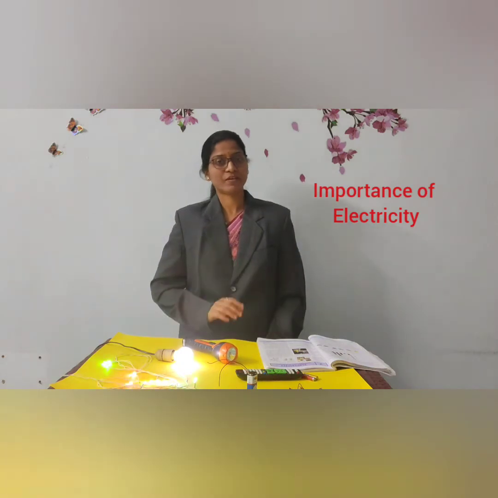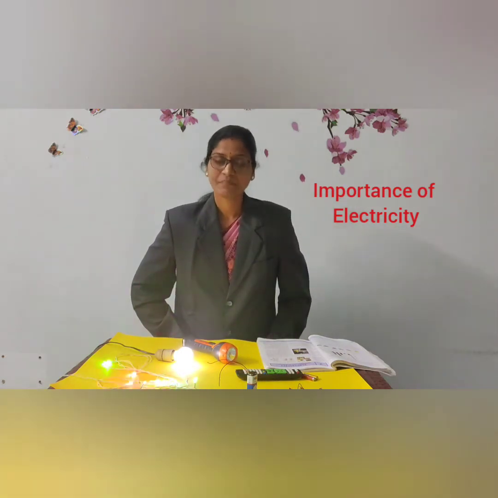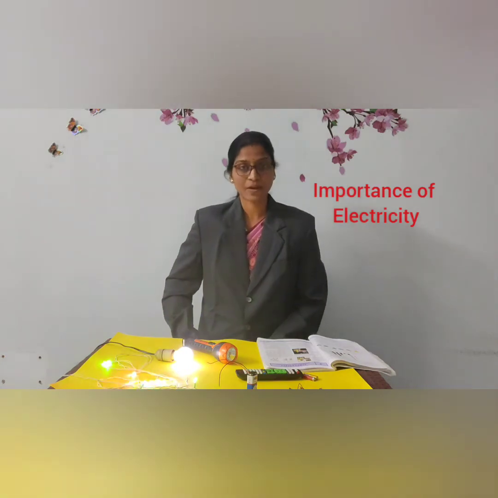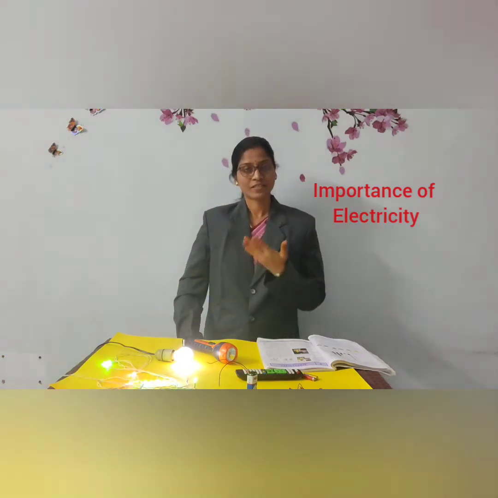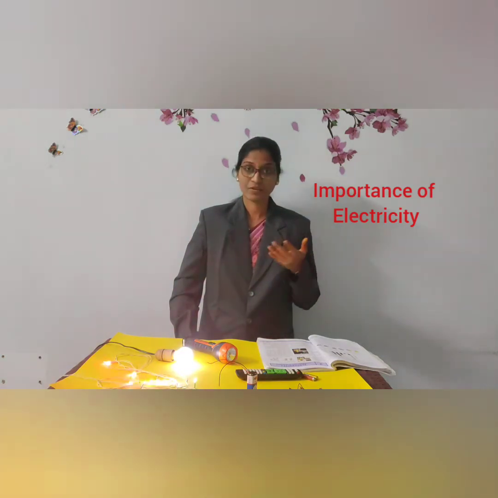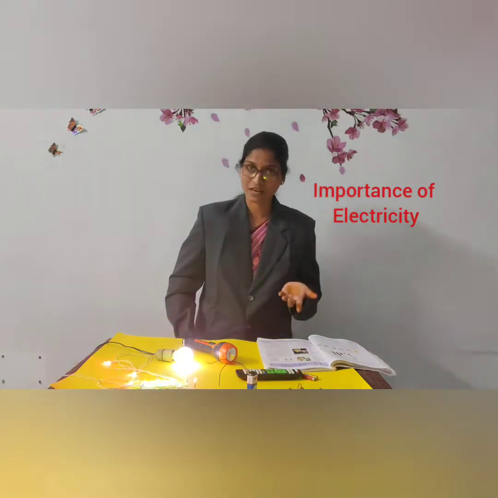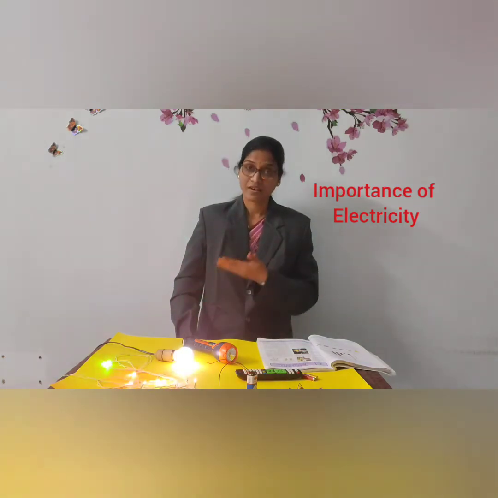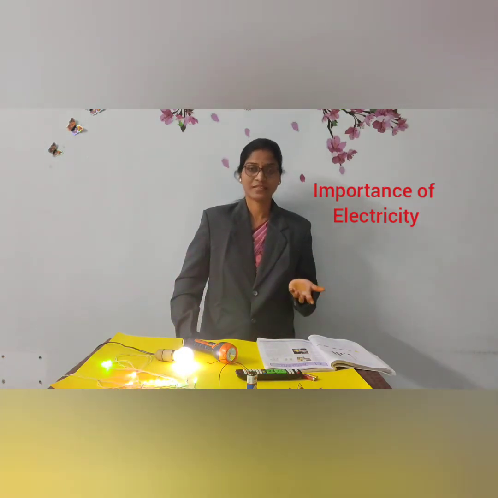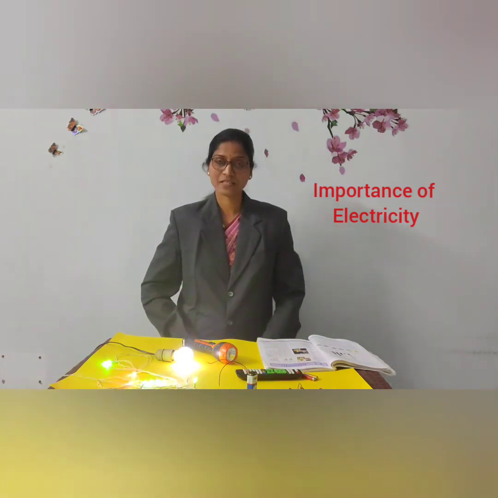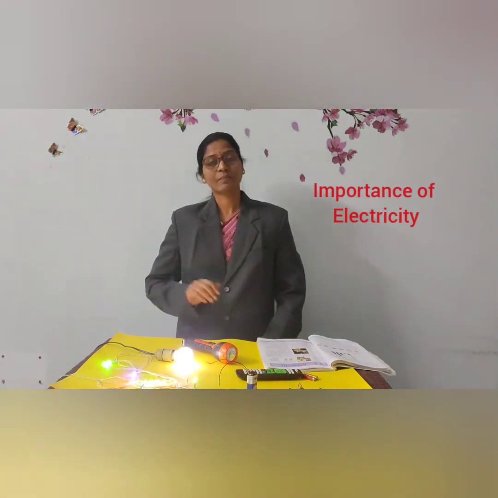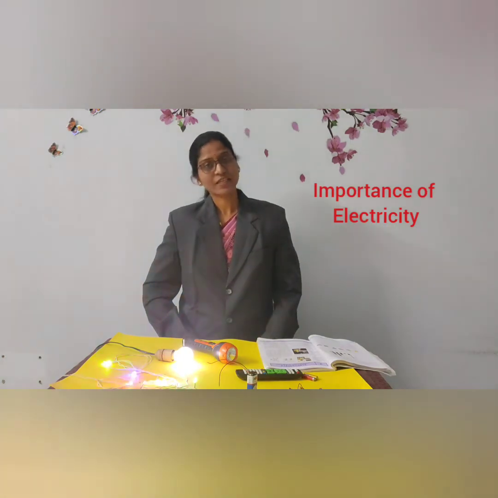Children, in our daily life we cannot imagine our lives without electricity. We depend on electricity for each and everything. We use so many electrical appliances in our daily life, for example the bulb. Every day you like to watch television and radio. You use mobile phones, for which you put charging, and you need electricity. Rice cooker, iron box, like that. There are so many electrical appliances which we use in our daily life. We depend indirectly or directly on electricity.